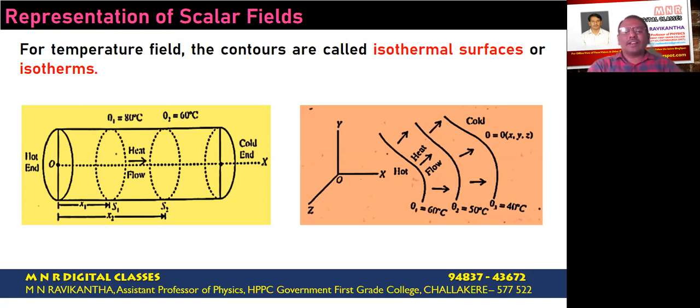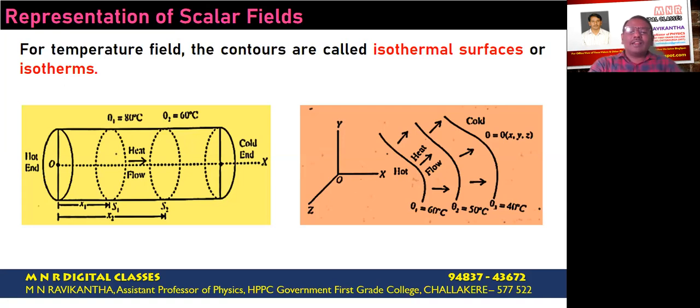Now consider the second example. Observe here, we have a region of space in which heat is flowing from the hotter region to the cooler region. The first level surface is the curve representing all such points having the temperature θ1, represented by 60 degrees Celsius.